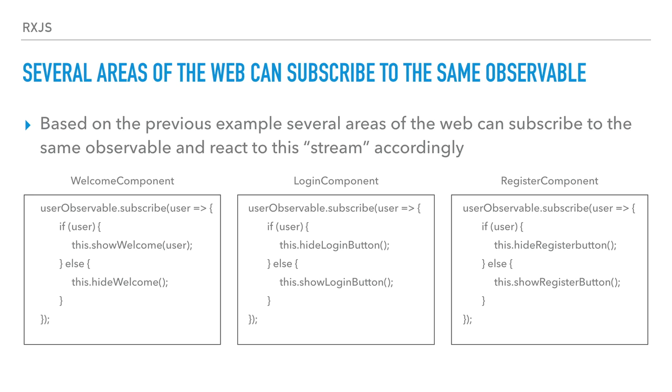For example, in the welcome component, if there is a user, then we show the welcome. So it says, welcome Alejandro Angel. If there is no user in this stream of data, then we hide the welcome component. In the login component, if there is a user in this stream of data, then we hide the login button, because this means that we are already logged in, or we show the login button if there is no user. And in the register, exactly the same. So different parts of the application react to the stream of data of the user observable.